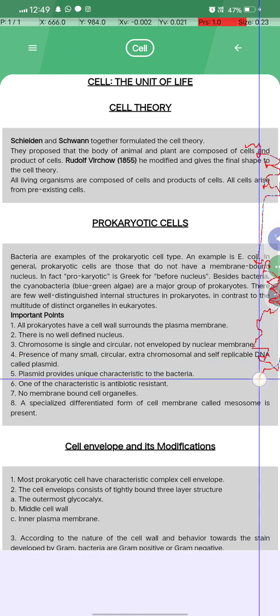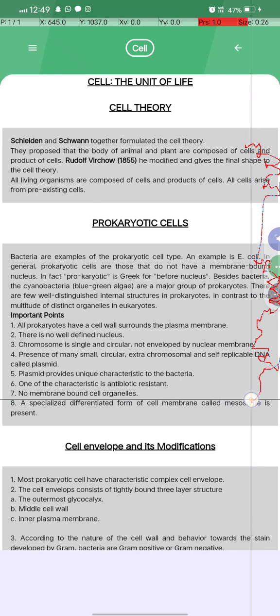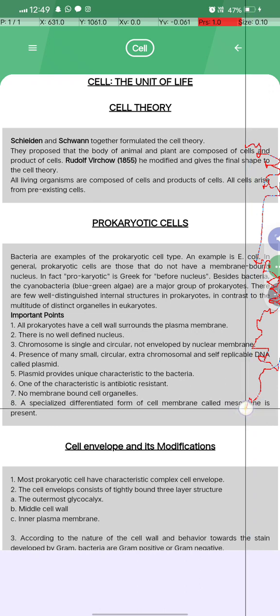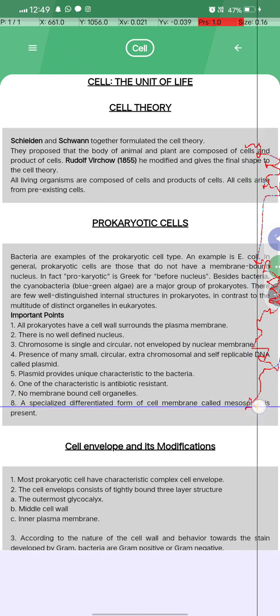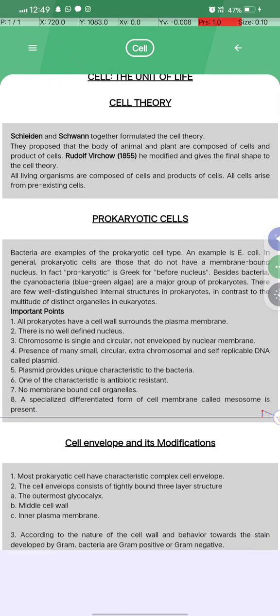Plasmid provides unique characters to the bacteria, one of which is antibiotic resistance. There are no membrane-bound cell organelles, and a specialized differentiated form of the cell membrane called mesosome is present.